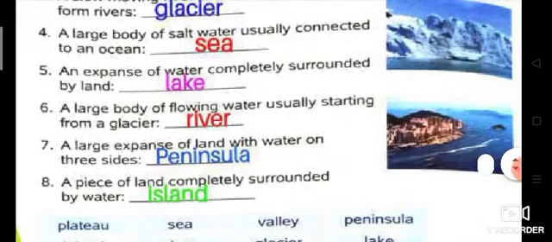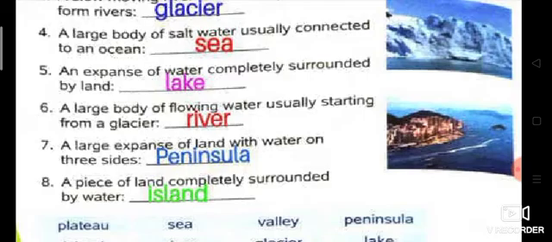Seventh is a large expanse of land with water on three sides. That is known as peninsula. Eighth is a piece of land completely surrounded by water on all sides, that is island.